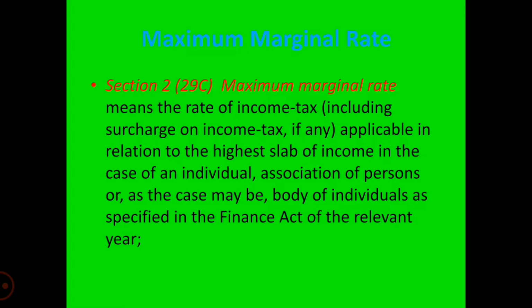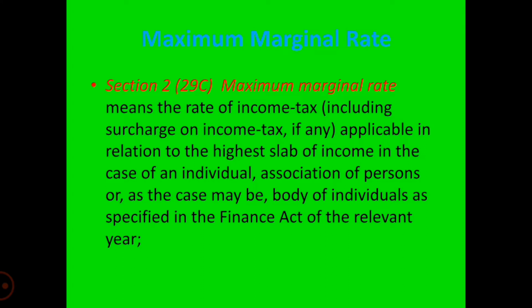Thus, the individuals, association of persons, and body of individuals are subject to income tax on an income slab basis. For example, up to 2,50,000 nil rate of tax, from 2,50,000 to 5 lakh second slab, from 5 lakh to 10 lakhs, and from 10 lakh and above, and from 1 crore and above, the rate also differs, and the surcharge is applicable in respect of incomes which exceed a certain limit. Thus, after applying the rate of income tax and the surcharge, the resulting rate is the maximum marginal rate.